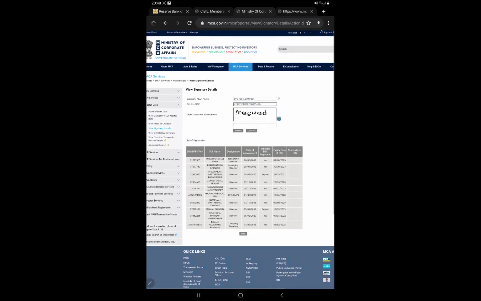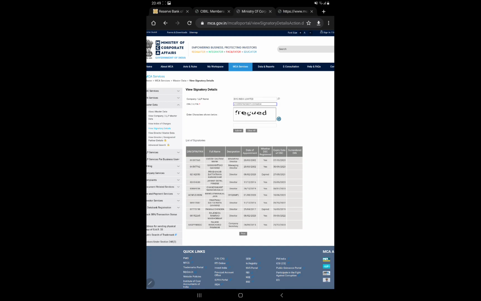Now next, very important: how to check the financials of that company. Financials of the company can be checked by two processes. One is by paying 100 rupees, and the other is, if you have already registered or already have a user ID and password, then you can directly check the financials of that company and tally them with the hard copy submitted by that particular borrower, whosoever it may be. How can you do that?